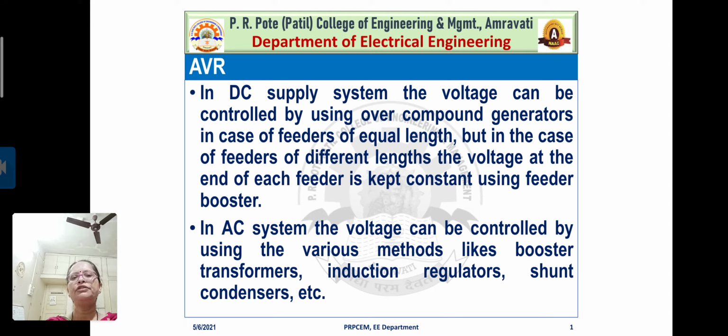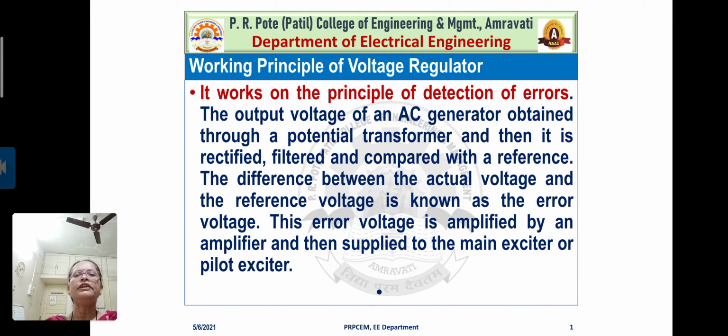Okay, that means you are now getting an idea about what is AVR and how the voltage can be controlled for different supply systems such as DC supply system, AC supply system, right? Now let us understand the working principle of voltage regulator.